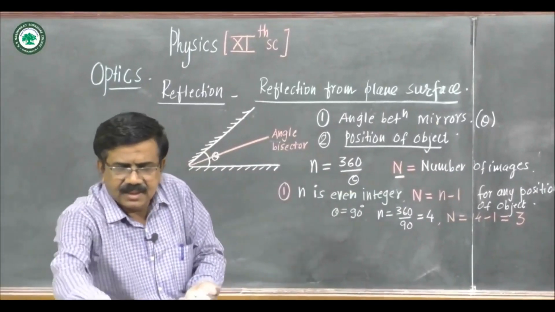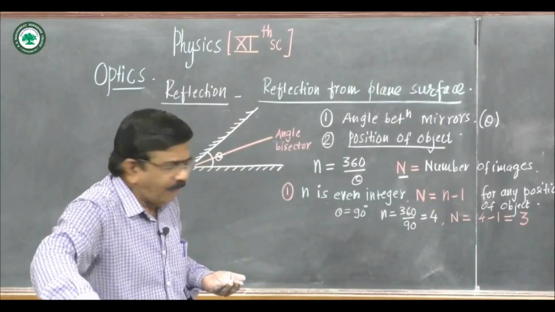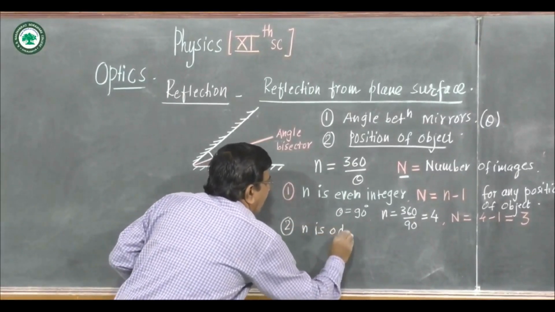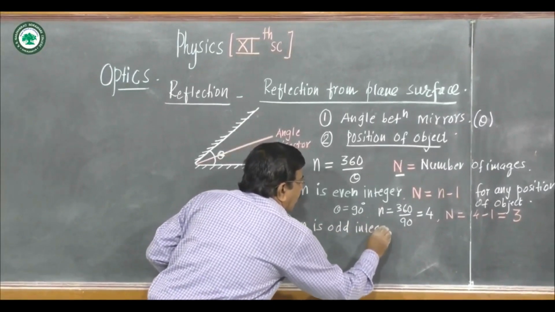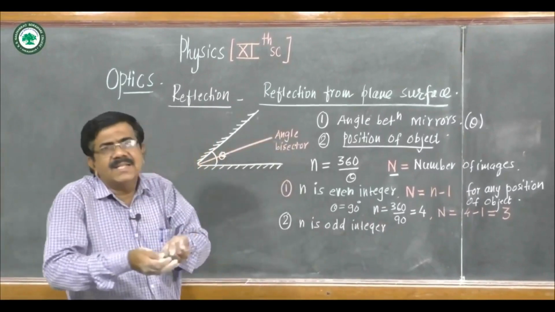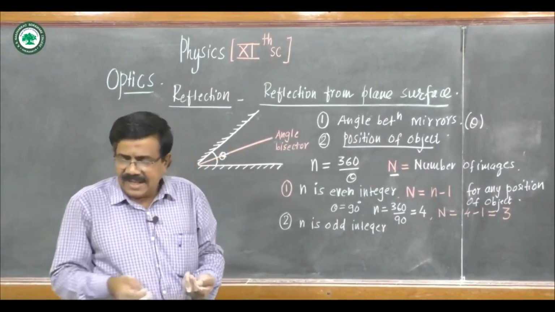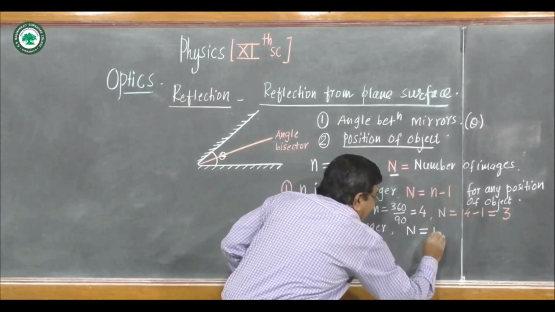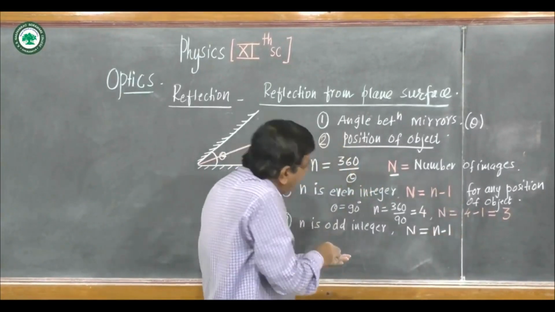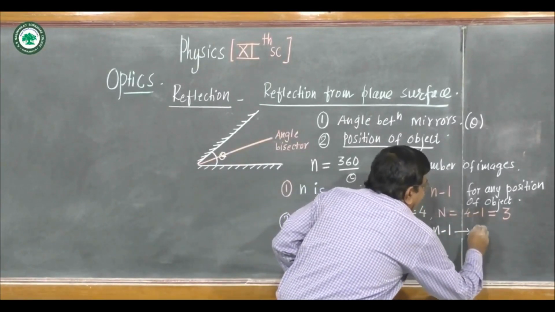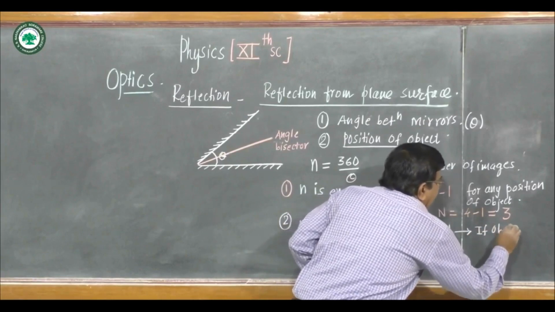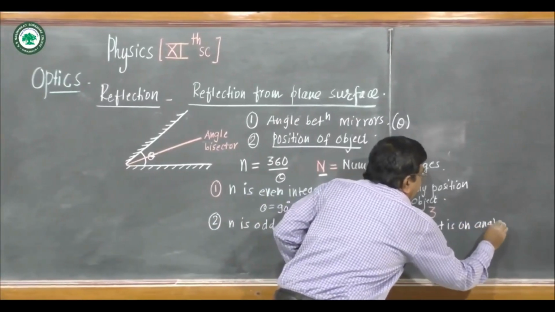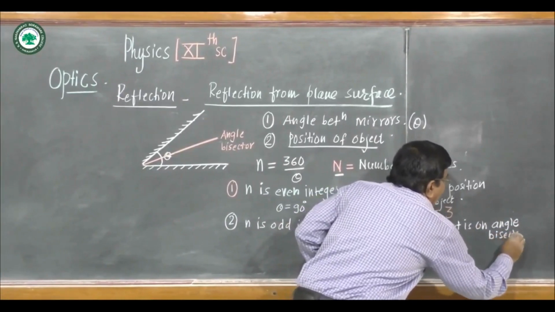Very simple. Then the second point is, if n is an odd integer, that is 1, 3, 5, 7 like this, then the number of images will be n minus 1 if the object is on the angle bisector of the mirror.